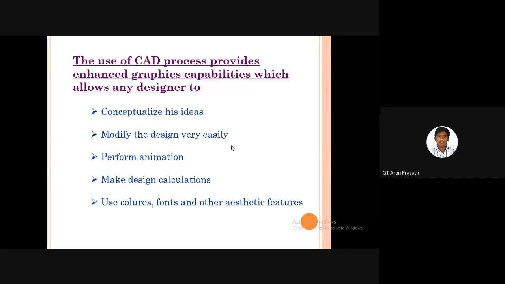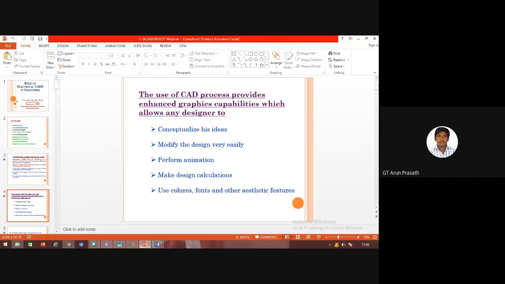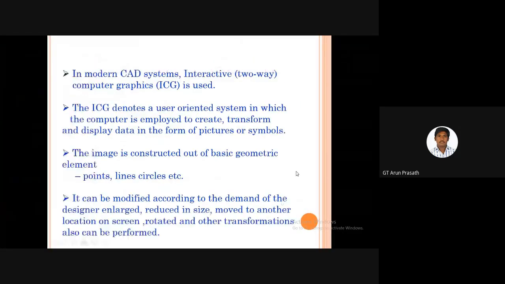Perform animations and make design calculations and use colors, fonts, etc. And next, by using the AutoCAD system, which is an interactive, two-way system, we know that this is the ICG system, which is called an interactive computer graphics system.